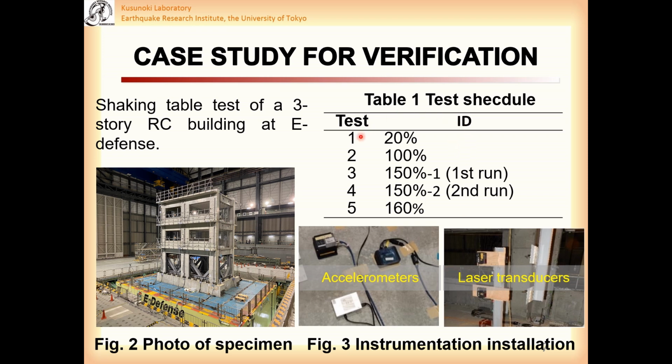The building was tested with 5 different scales of an artificial input ground motion as shown in Table 1: 20%, 100%, 150% first one, 150% second one, and 160%.